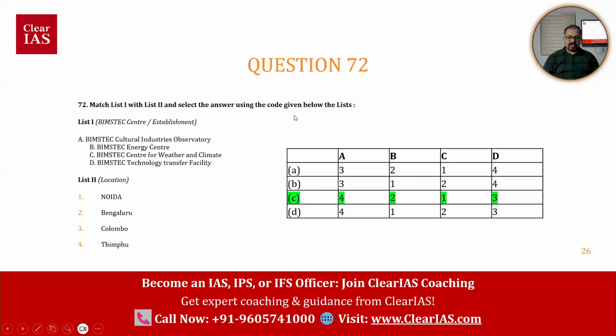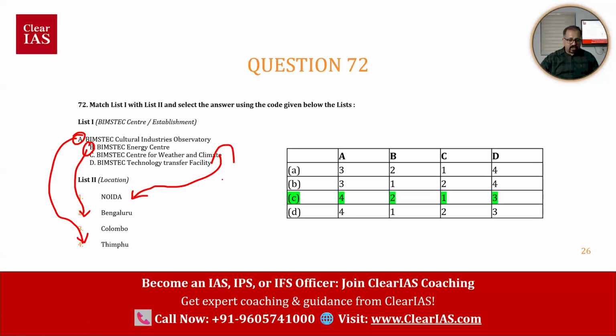The right answer is C. C means A is mapped with 4, B is mapped with 2, C is mapped with 1 and D is mapped with 3.